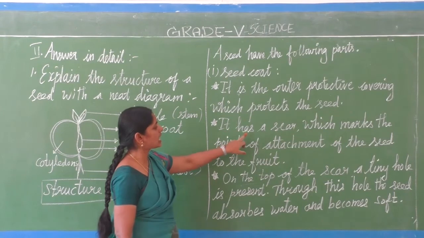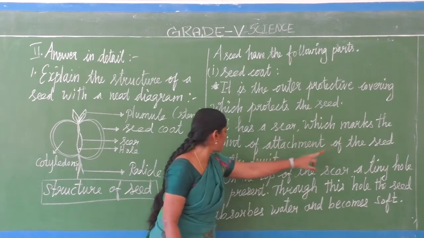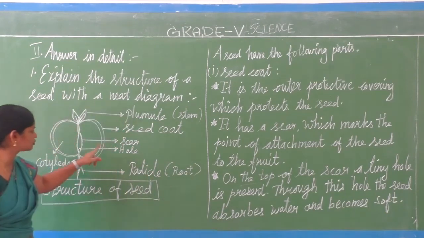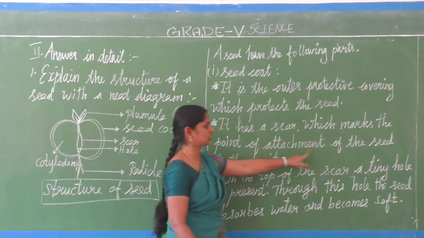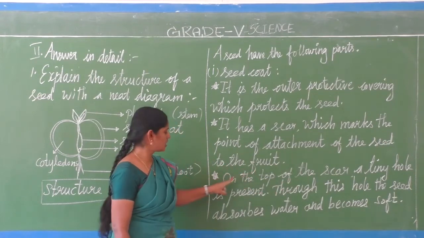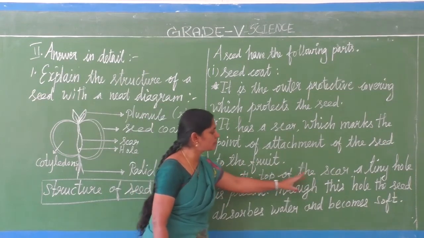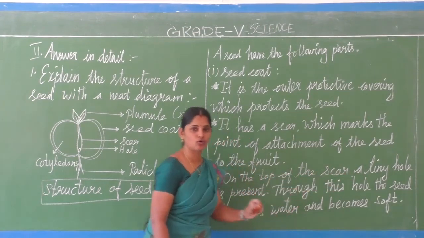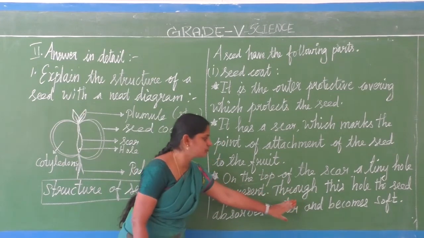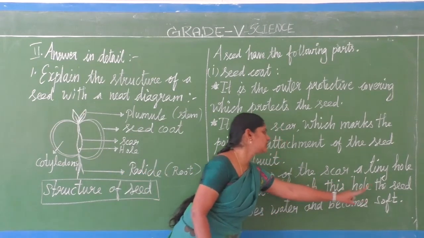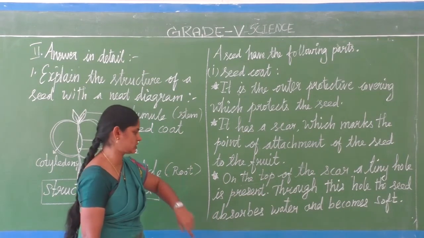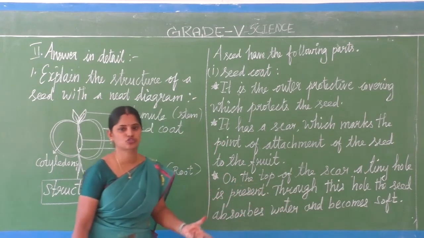It has a scar which marks the point of attachment of the seed to the fruit. On the top of the scar, a tiny hole is present. Through this hole the seed takes in water and becomes soft.